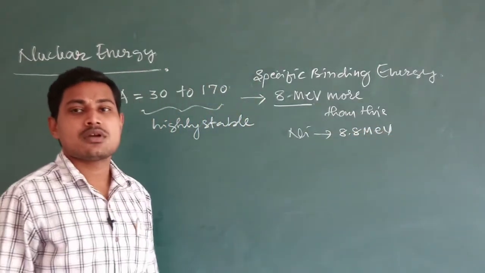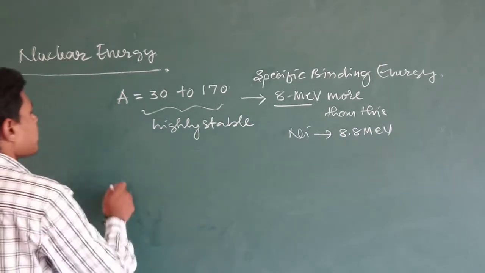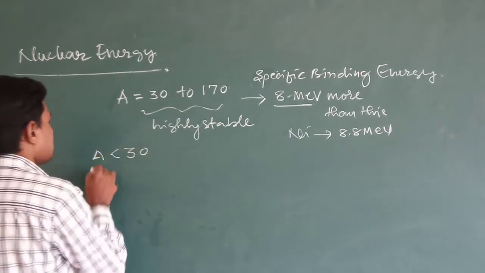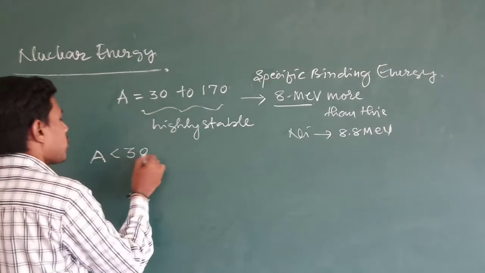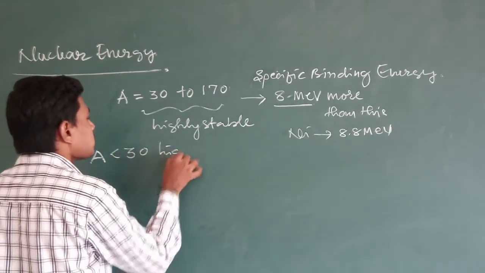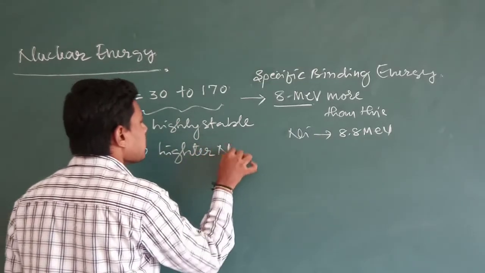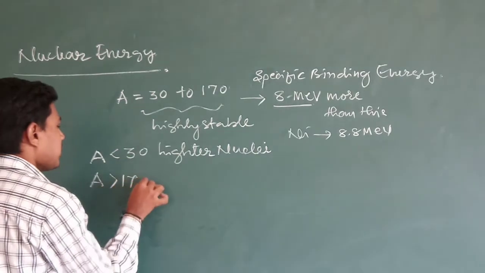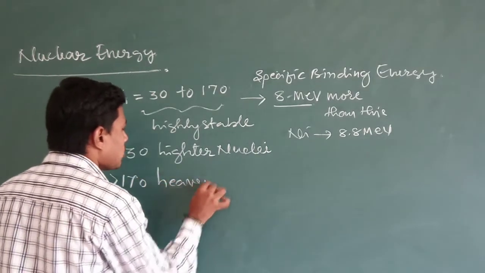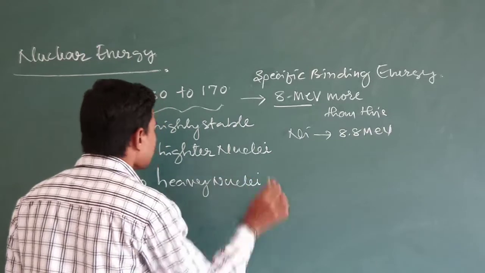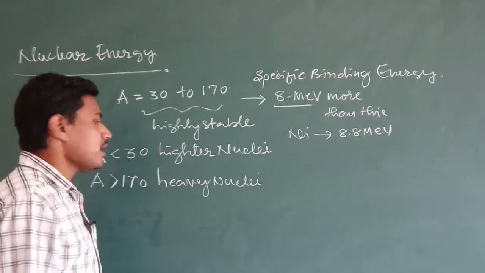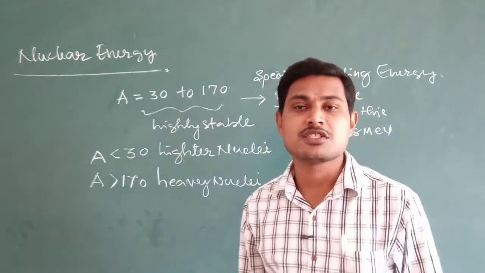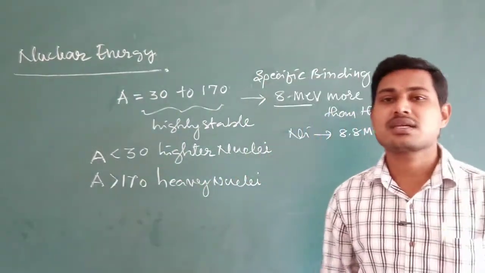Okay. So next, if you take a mass number less than 30, they are called lighter nuclei. And if you take a mass number more than 170, they are called heavy nuclei. So in the case of lighter nuclei and heavy nuclei, a release of nuclear energy takes place when they are subjected to